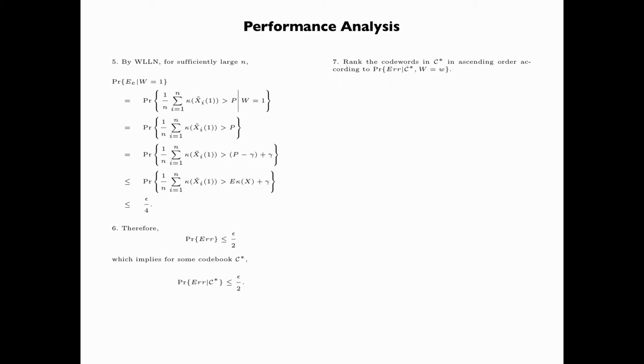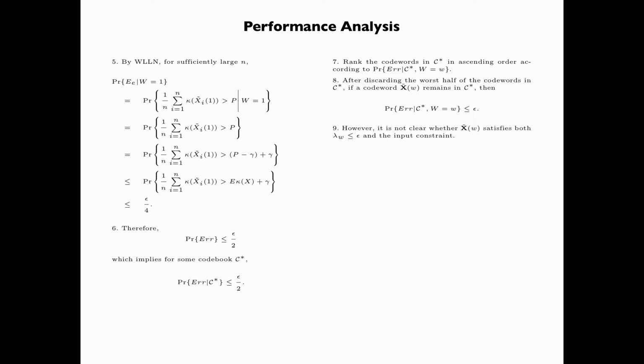Now rank the codewords in C star in ascending order according to the probability of the error event conditioning on C star and the message chosen being W. After discarding the worst half of the codewords in C star, if a codeword X tilde of W remains in C star, then the probability of the error event conditioning on C star and W equals small w is less than or equal to epsilon.